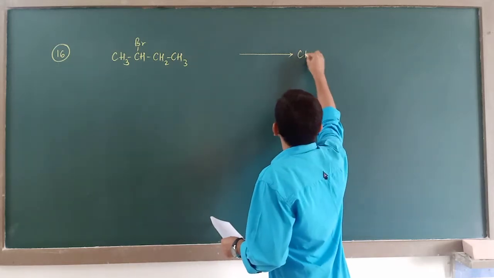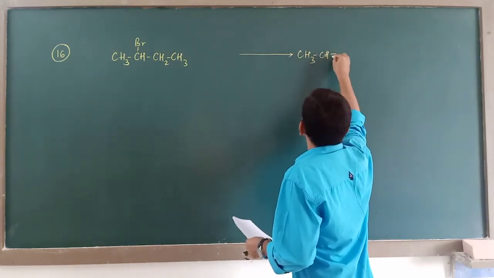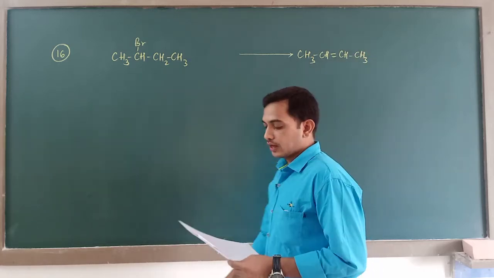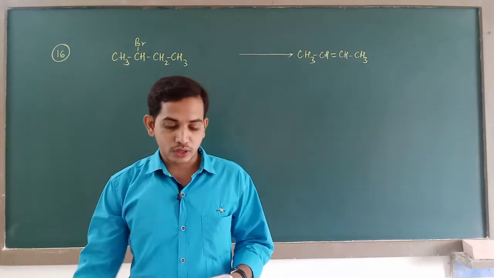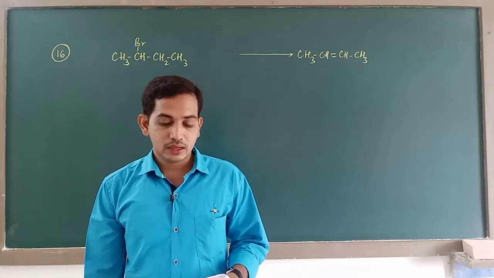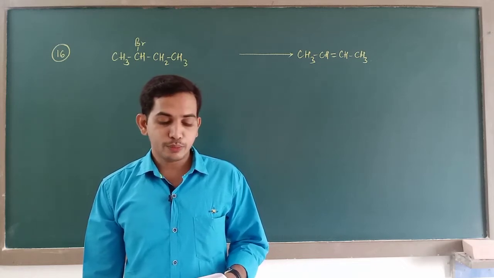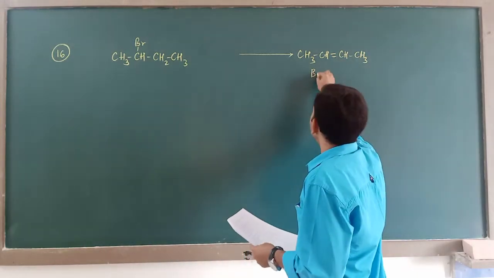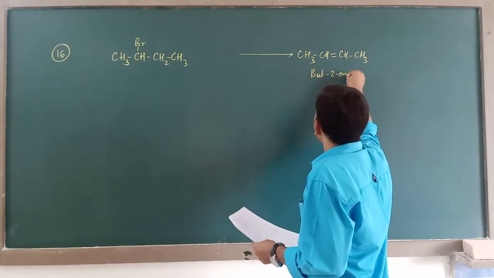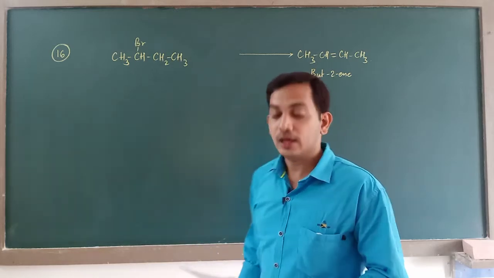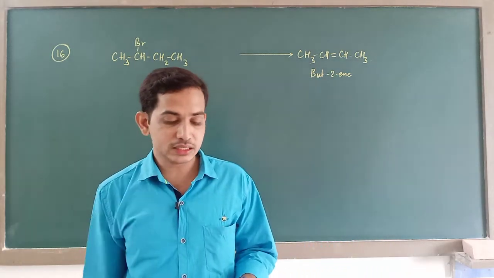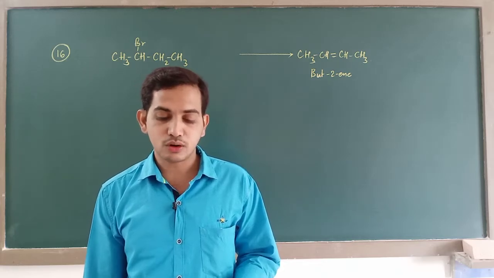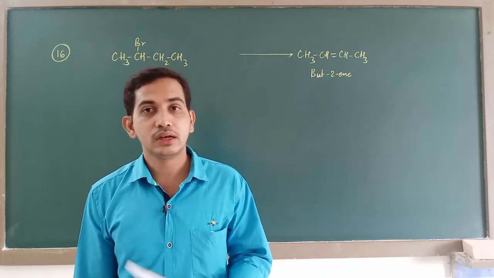It is CH3, CH double bond CH, CH3. The dehydrobromination of 2-bromobutane gives but-2-ene, and the product is a product of Hofmann's reaction, Saytzeff's reaction, Hofmann-Saytzeff reaction, or Markovnikov's product.